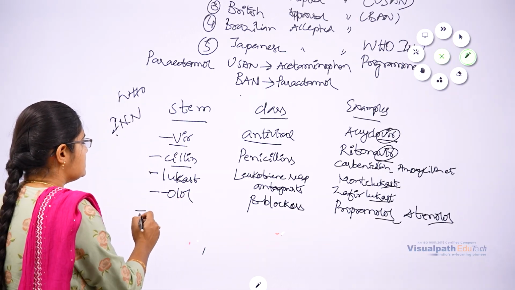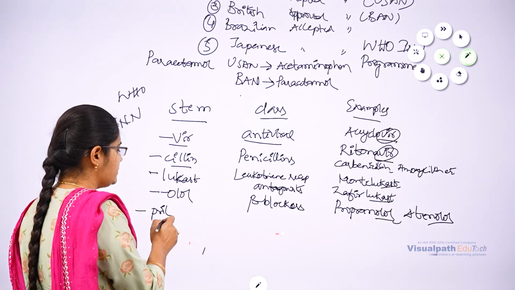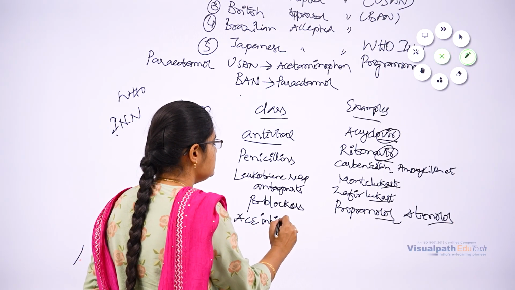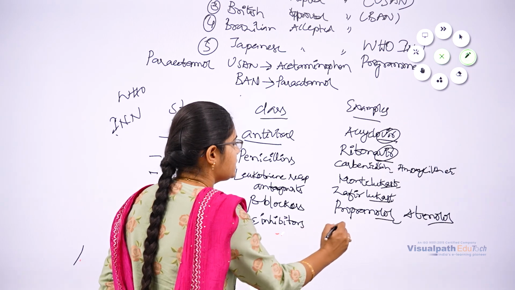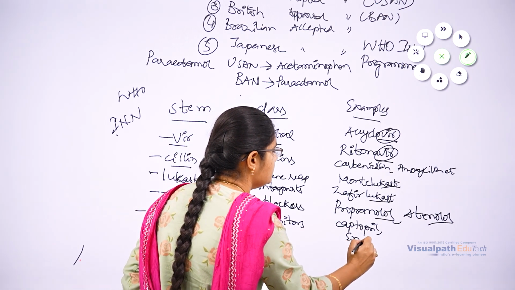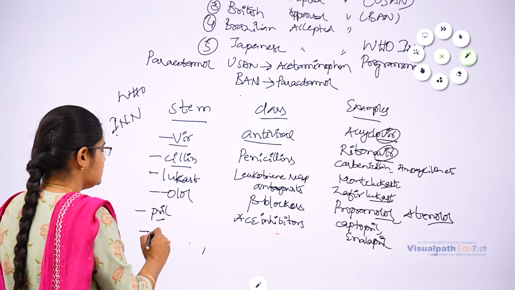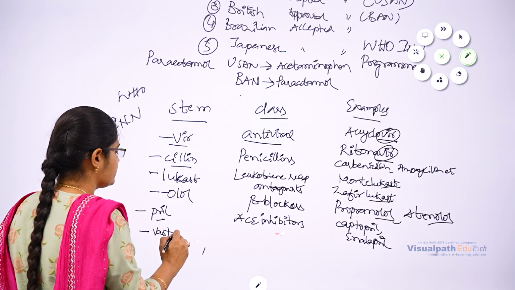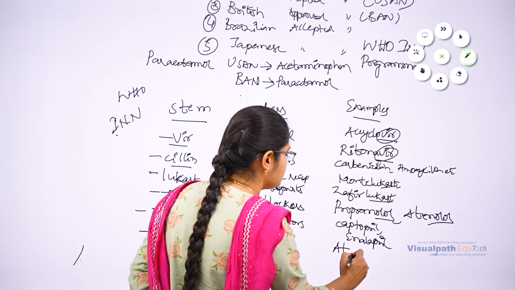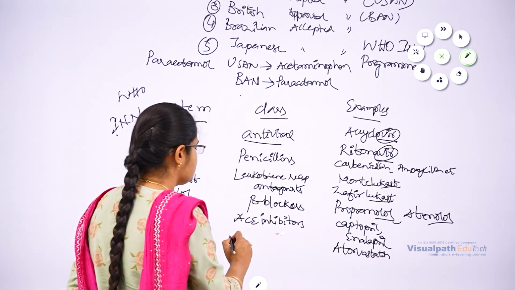And we have some more examples, like pril. If the name of the drug ends with pril, it comes under the category of ACE inhibitors, angiotensin converting enzyme inhibitors. Examples are captopril, enalapril, etc. In the same way, vastatin, atorvastatin, HMG-CoA inhibitors.